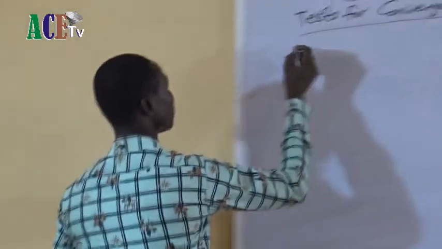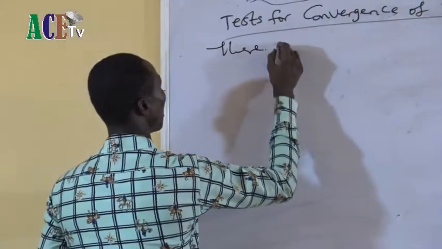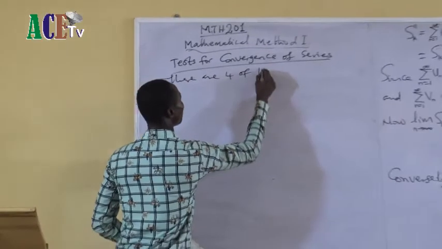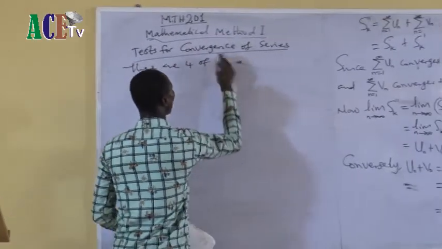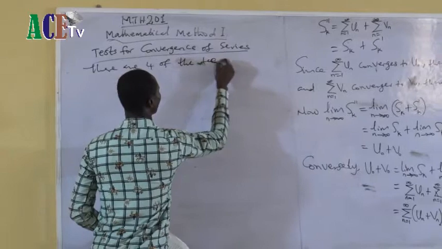You cannot. You can only use the integral test or, sorry, the Leibniz theorem to do that. But I said there are 4 of the tests.